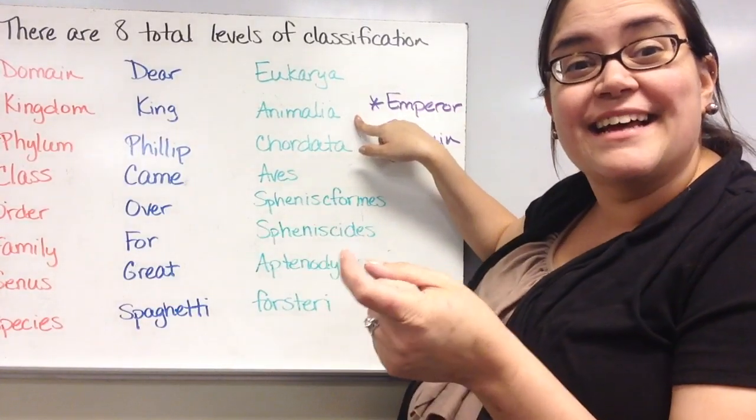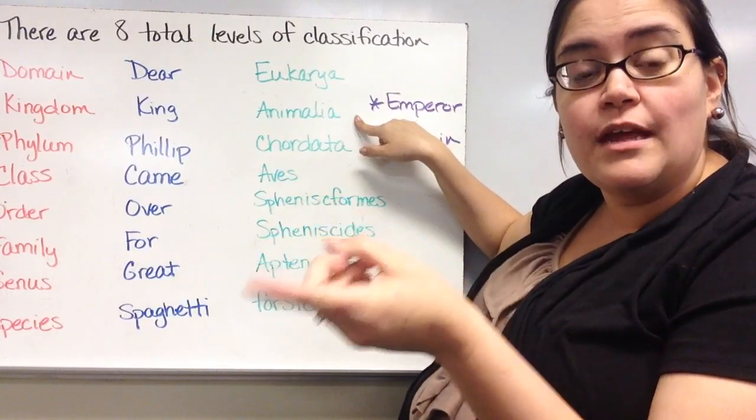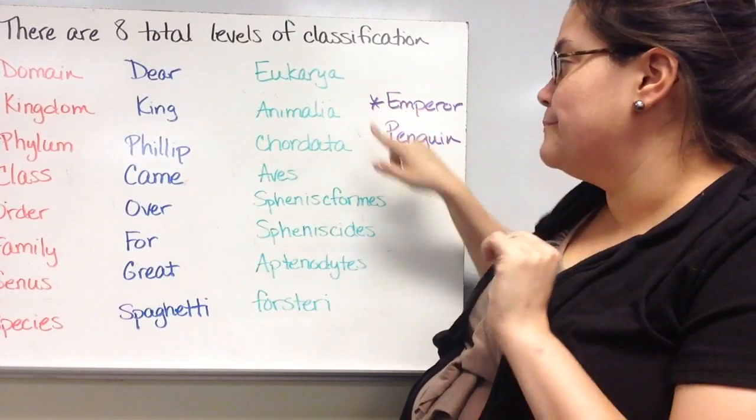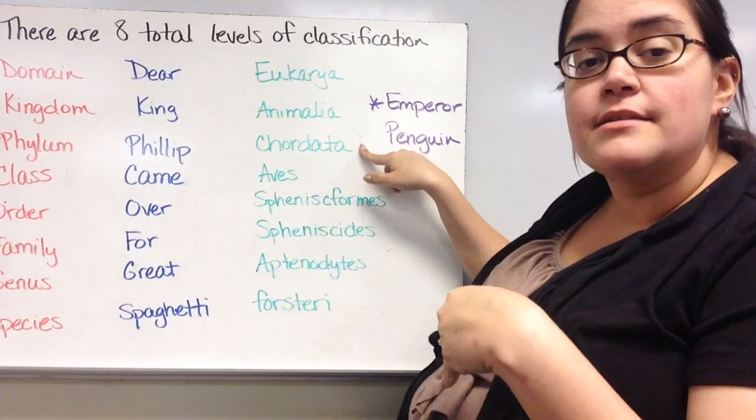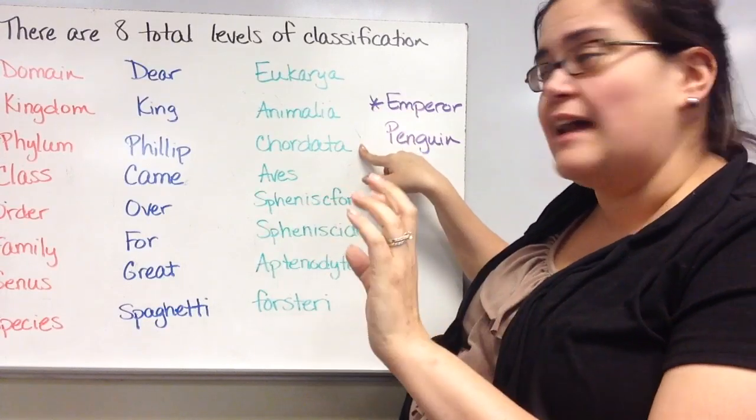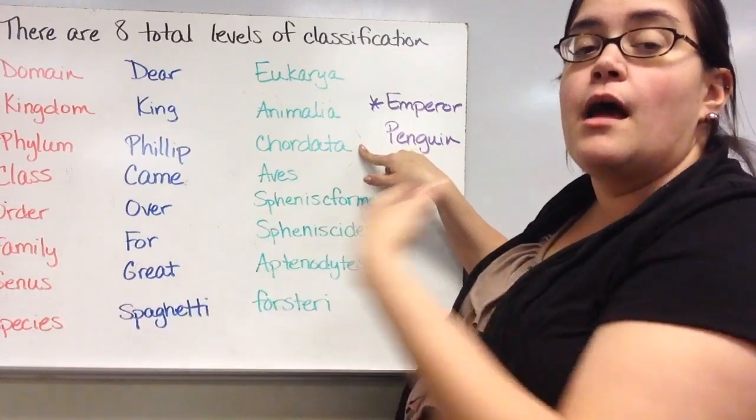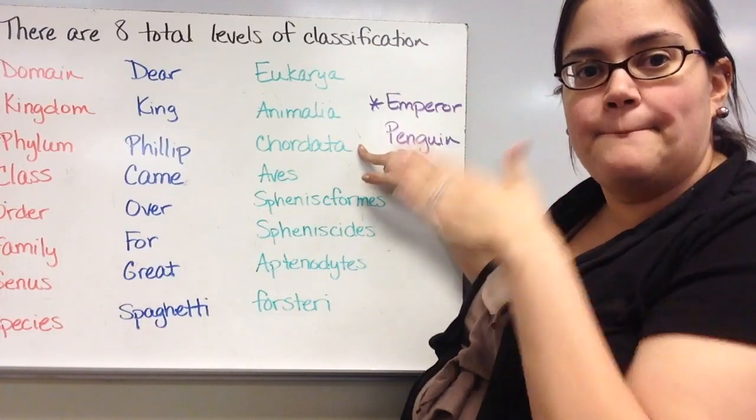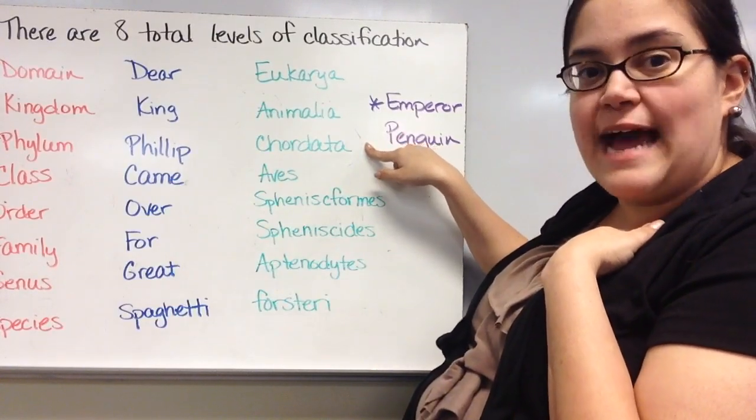Animalia is because it is a heterotroph. It has to go find food. It is multicellular and it reproduces sexually. So that's that. Chordata means that it has a backbone. So worms and jellyfish and things like that would be in a different phylum because they don't have a backbone. But us and snakes and penguins, we all have backbones. And so we're all in the same phylum of Chordata.